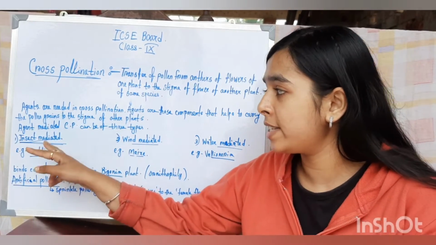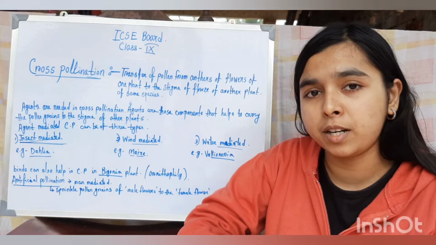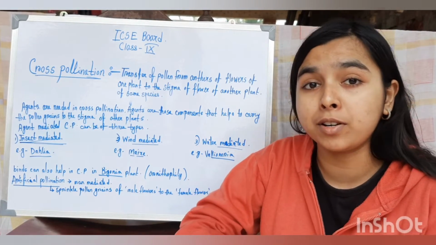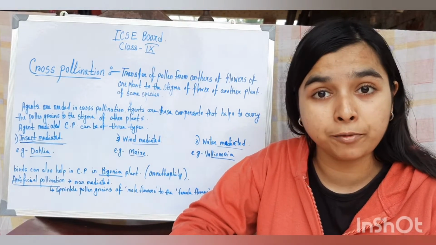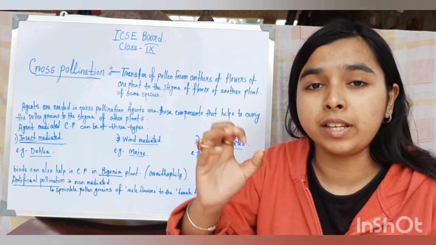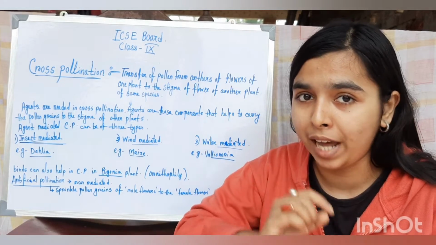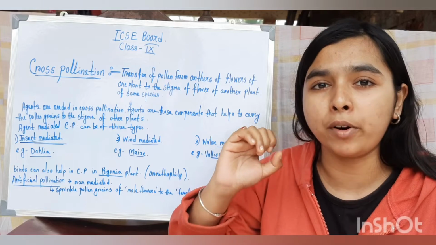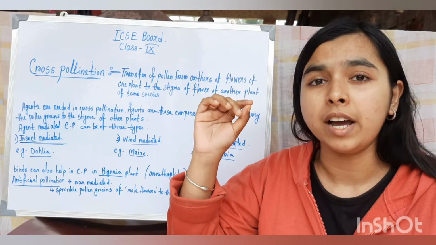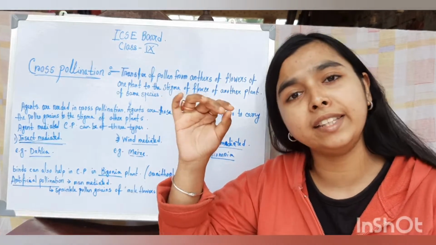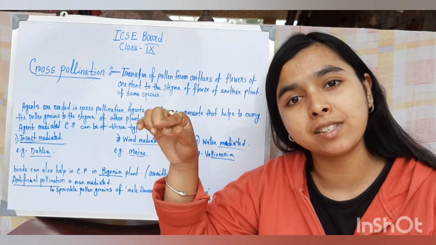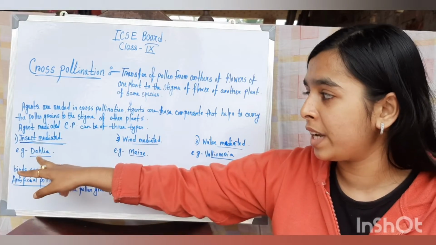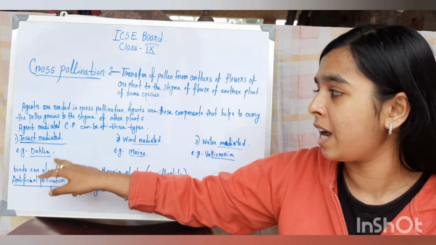Okay. So for the insect mediated pollination, the flowers need to be large, colorful, and the flowers also have a definite scent. Okay. So that scent attracts the insects to that flower, and the pollen grains should be sticky. The sticky pollen grains get attached to the insect's body, and then the insect goes to the other plant's flower, the pollination occurs.